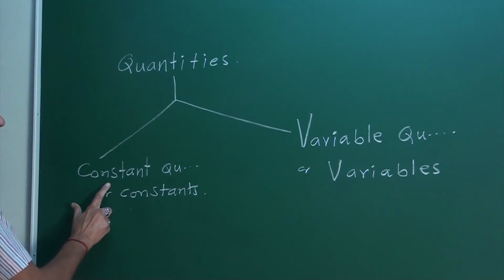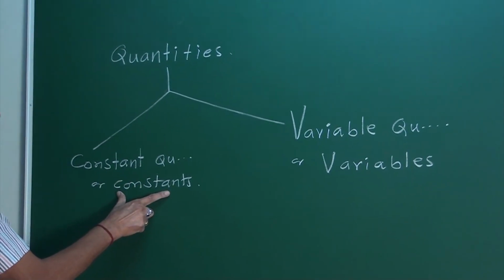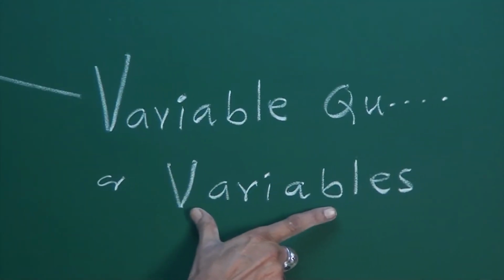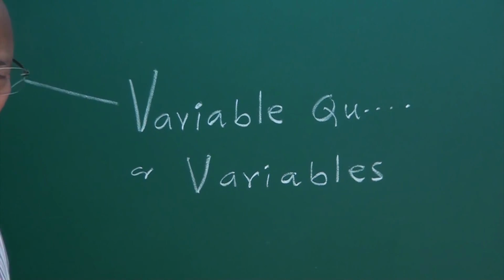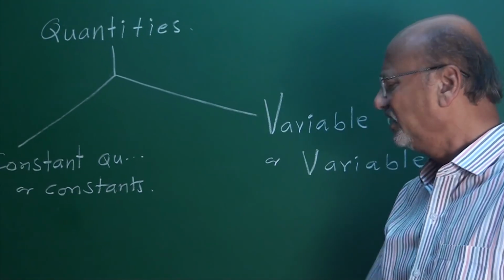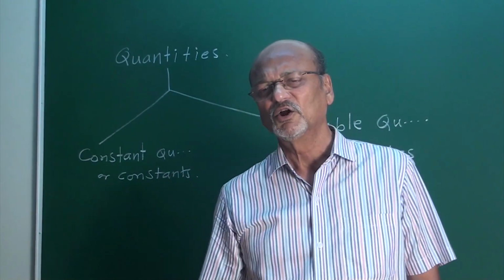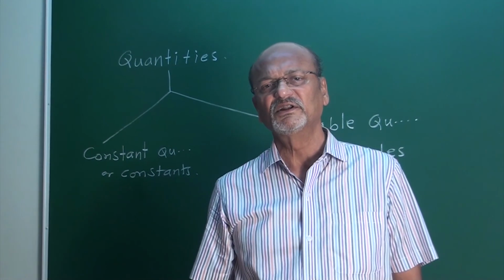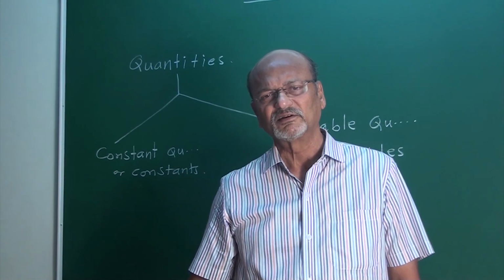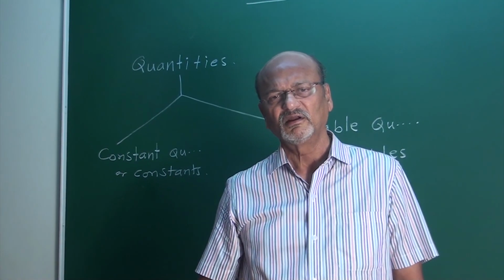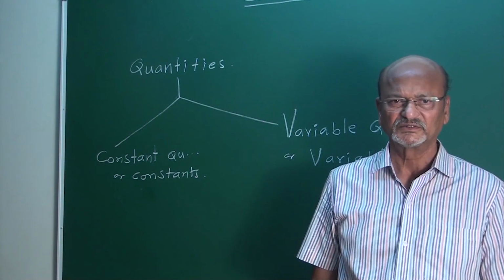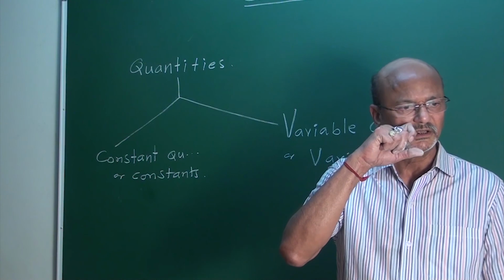One is constant quantities, or simply we can call them constants. Another is variable quantities, we can call them variables. My friends, you are observing constants: 7 days in a week, always the same, from my very earlier days until now. 12 months in a year.